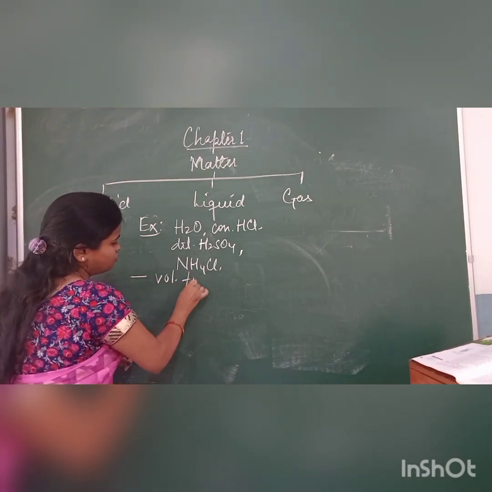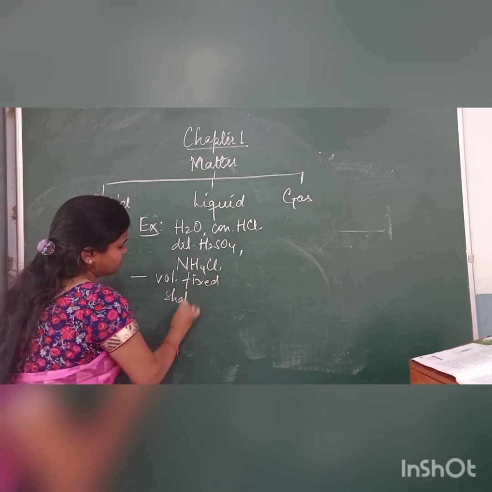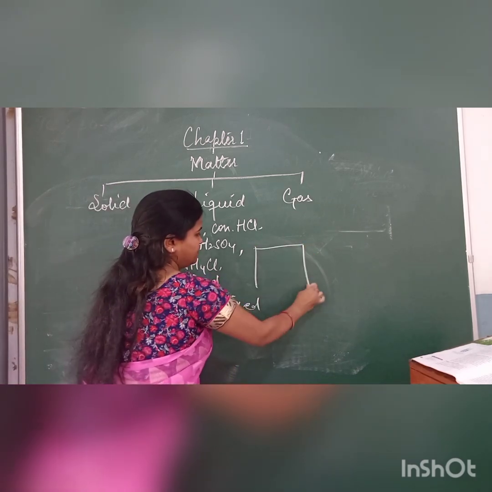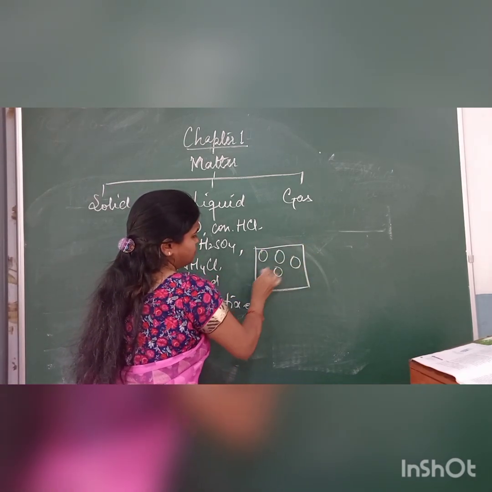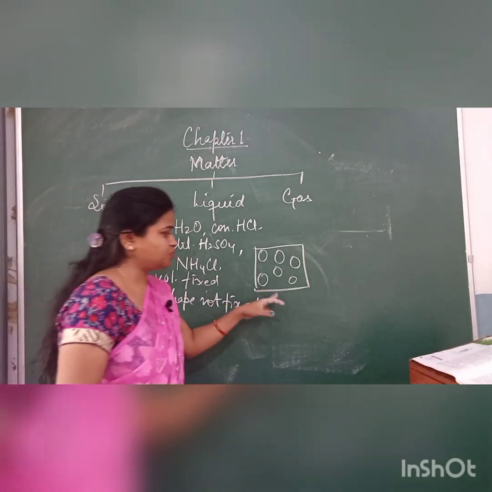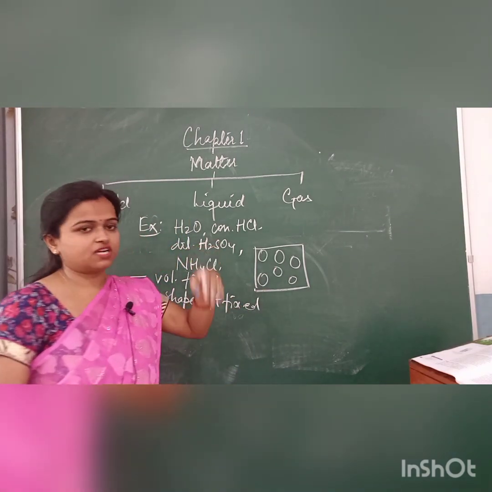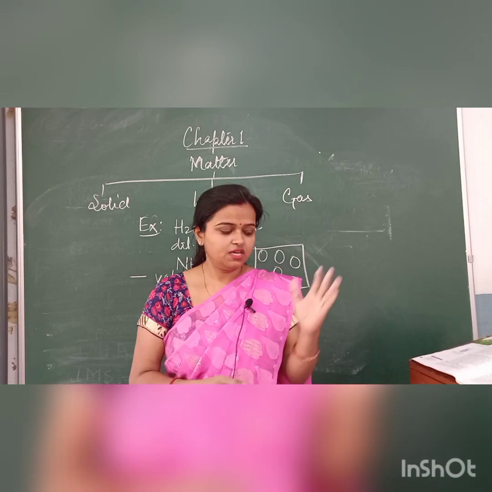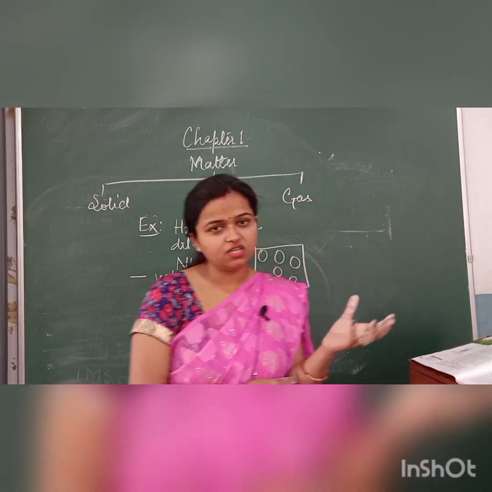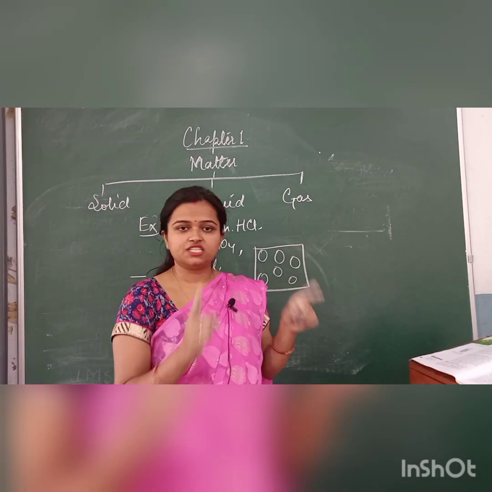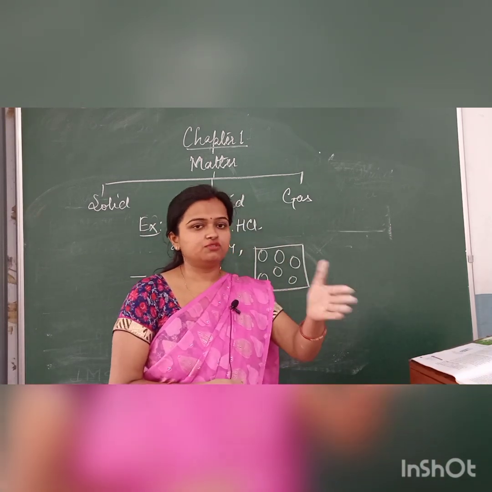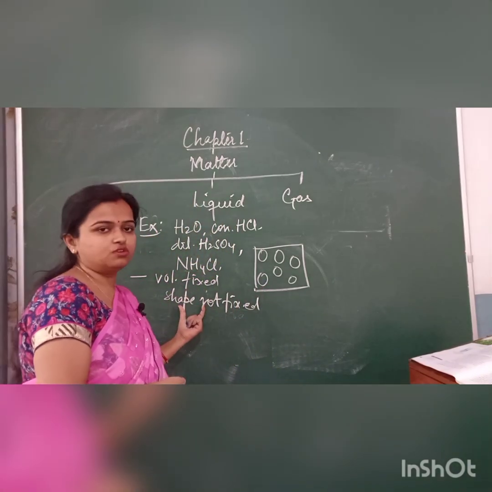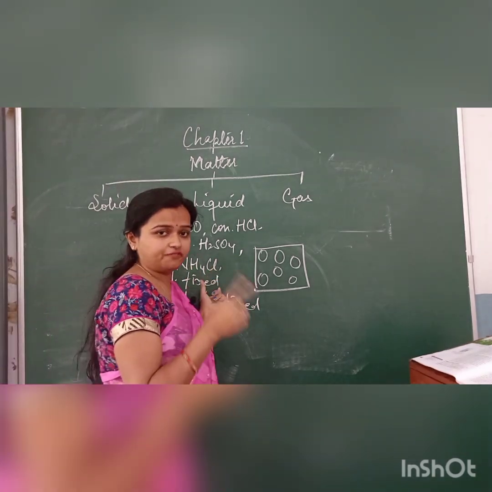their volume will be fixed, but the shape is not fixed. Why is it not fixed? Because if we go through the molecular condition, the molecules are far away from each other, so whenever we pour liquid in any container, it will take the shape of that container. Suppose you purchase a 1 liter cold drink bottle. If you pour the same liquid in a jar, it will take the shape of the jar. If you pour it into different glasses, again it will take the shapes of those glasses. So the shape is not fixed, but the 1 liter volume will remain fixed.